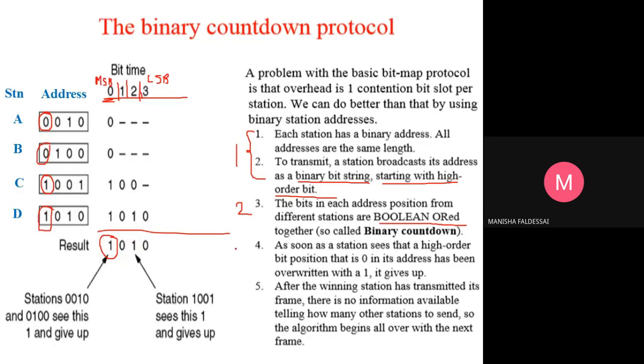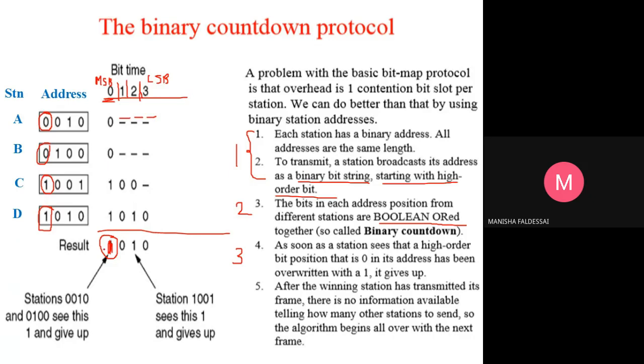Now step 3: as soon as a station sees that a higher order bit position that is 0 in its address has been overwritten with 1, it gives up. Each station will see this result, and whichever station has 1 in its MSB will wait. Station A sees that the result is 1 and it has 0, so it leaves the competition.